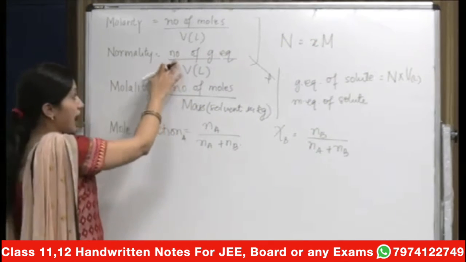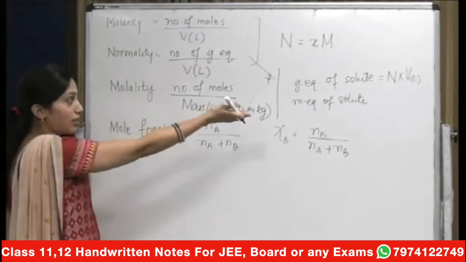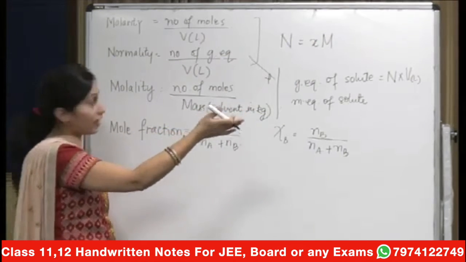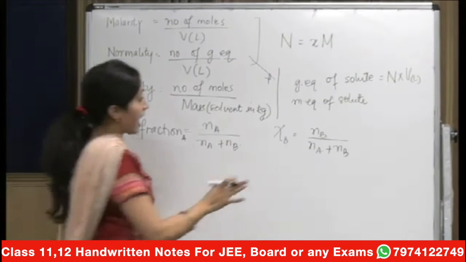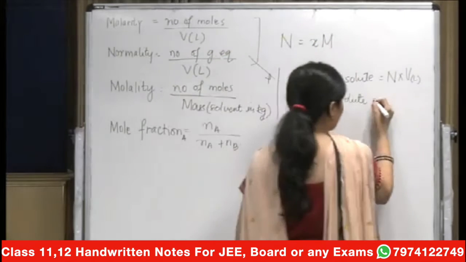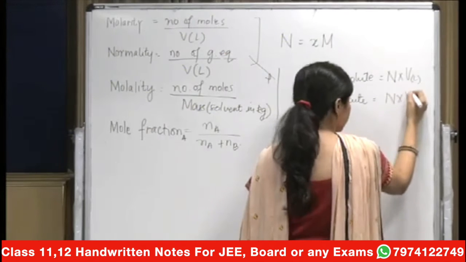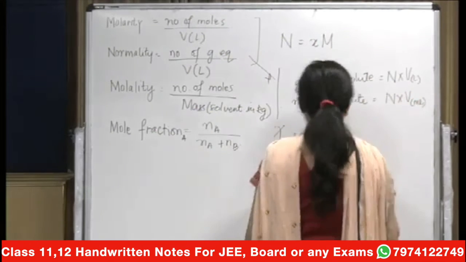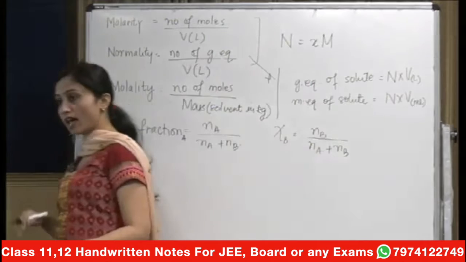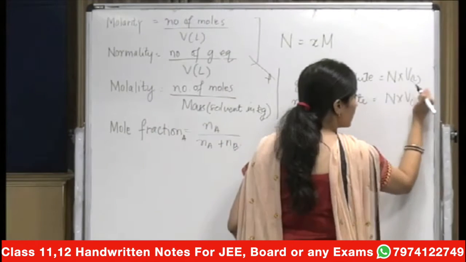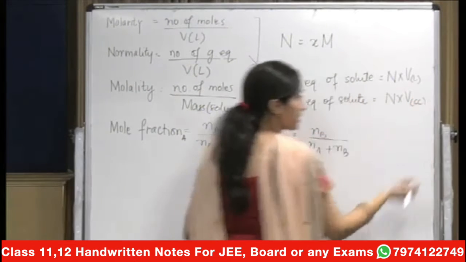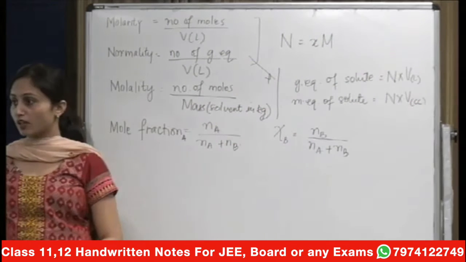So here you have the number of gram equivalents of solute, अगर question में पूछा है तो that will be nothing but normality into volume in liters. And अगर milli equivalents पूछा है तो that will be normality into volume in milliliters. That is the only difference. So either write the volume in cc or the volume in milliliters, one and the same thing.